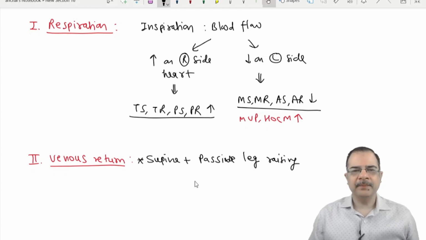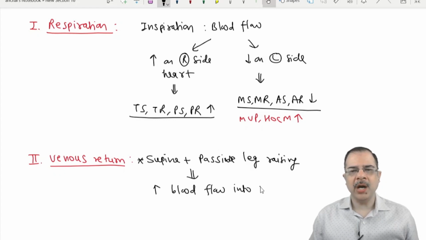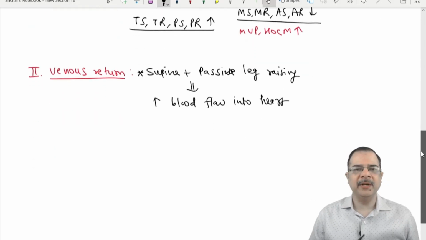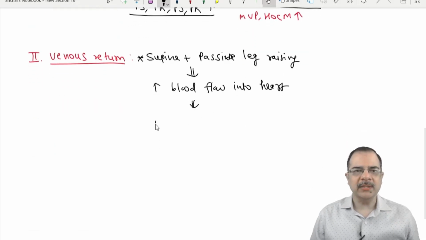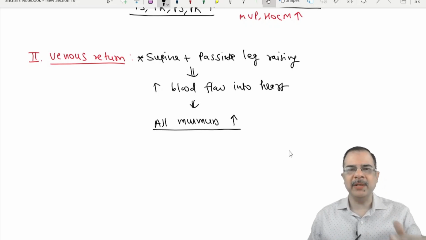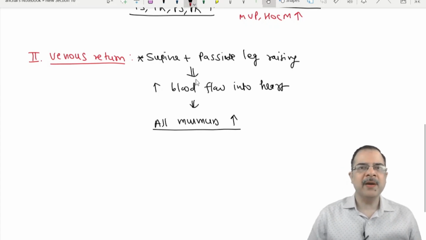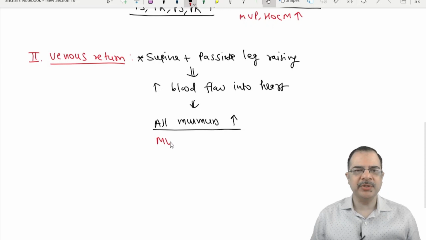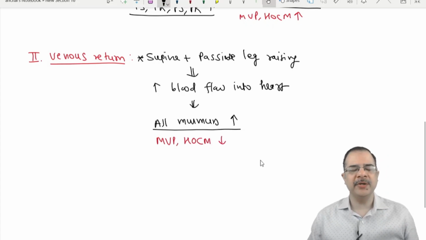Obviously, this maneuver increases the venous return into the heart, so there will be increased blood flow into the heart, whether right side or left side. That means all murmurs will increase, whether it is a right-sided murmur or left-sided murmur. The murmurs which will reduce are the same exception, MVP and HOCM.